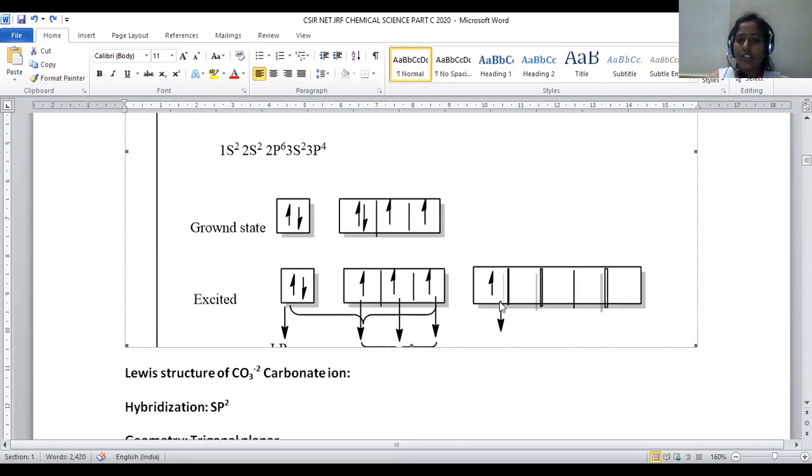So here electrons are distributed in this manner. One of the electrons can be excited into this d orbital, so that it is involved in sp3 type of hybridization.